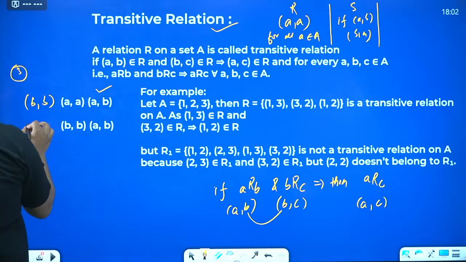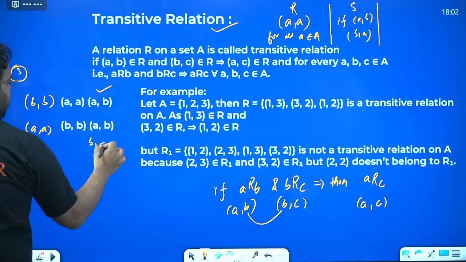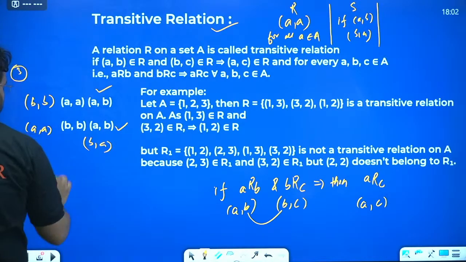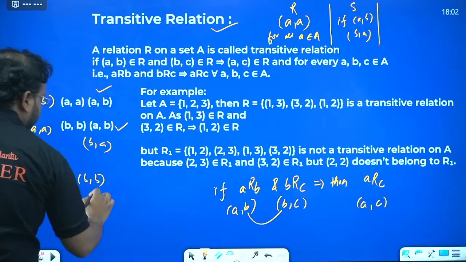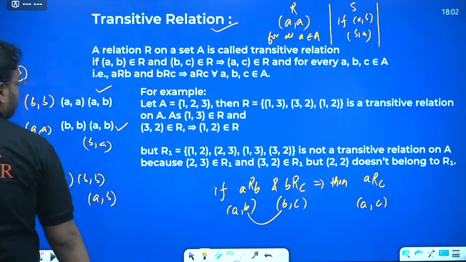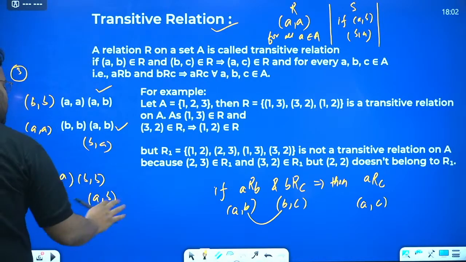Here also, if you have (a,a), (b,b) and (a,b) or just (b,a), it will always be transitive.